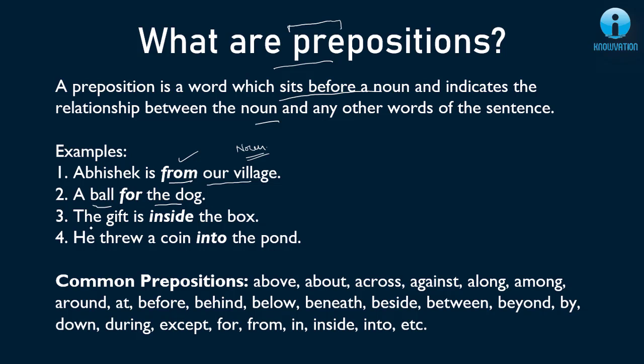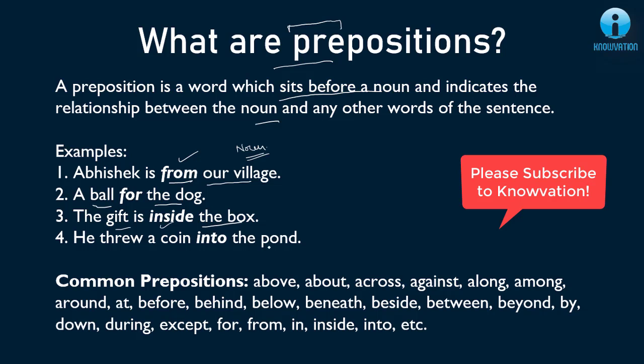Next, the gift is inside the box. So box is the noun and inside is showing its relationship with the gift. So inside is my preposition. Next, he threw a coin into the pond. So the pond is again the name of a place or a thing. So it is a noun and into is showing its relationship with the coin. So something was thrown in the pond, into the pond. So into is my preposition.